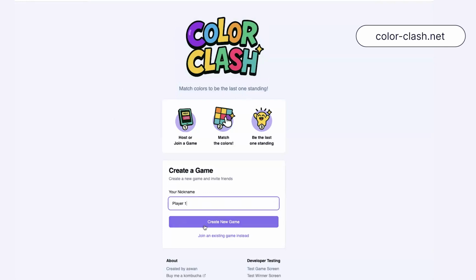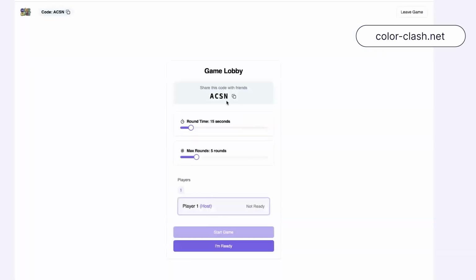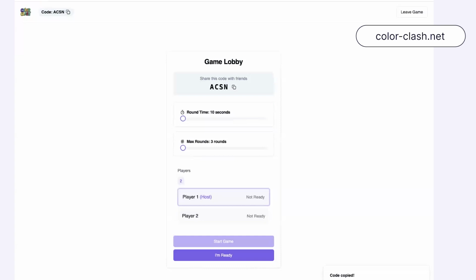And here in the game lobby, I can adjust the settings. I'll turn this down to 10 seconds and to 3 rounds. And I also get a share code so I can share with my friends. Up to like 2 to 10 players can join at a time. So I'll have player 2 join in here and have them ready up. And I will also ready up. And then I can go ahead and start the game.